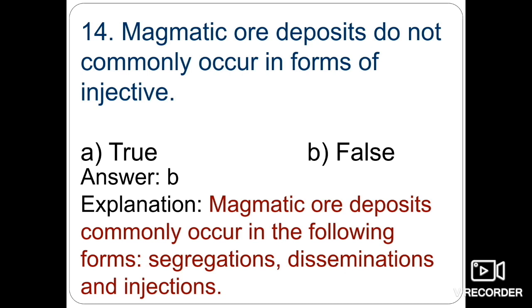In the case of early magmatic deposits, they can be dissemination deposits, segregation deposits, or residual liquid injection, like residual liquid segregation, immiscible liquid segregation, or immiscible liquid injection. So these are the processes. The magmatic ore deposits can be classified mainly into two types, but there are subtypes also. So here option B, that the given statement is false, magmatic ore deposits do commonly occur in the form of injection.